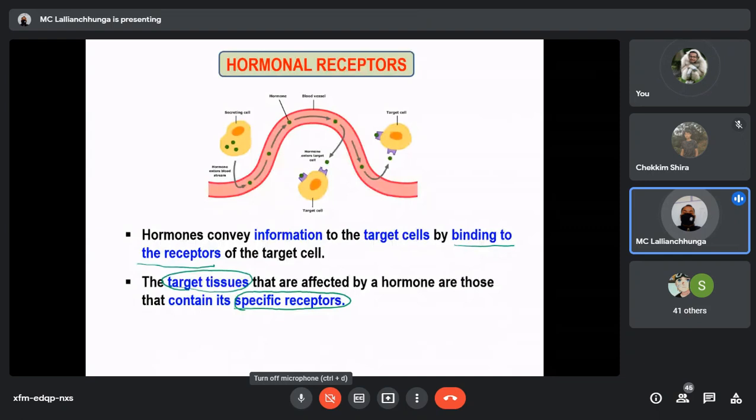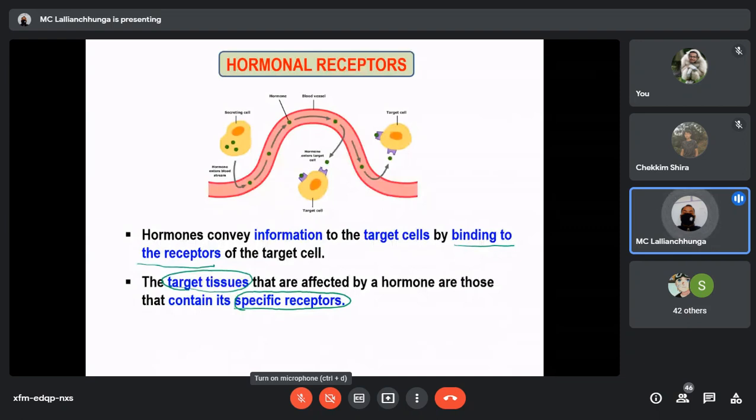Cells that lack a receptor for a hormone do not respond. If a cell does not have a receptor for that particular hormone, it cannot respond at all. Receptor-hormone binding is very important to have influence on the cell. Now, hormonal receptors are large proteins. I think you already have some idea.